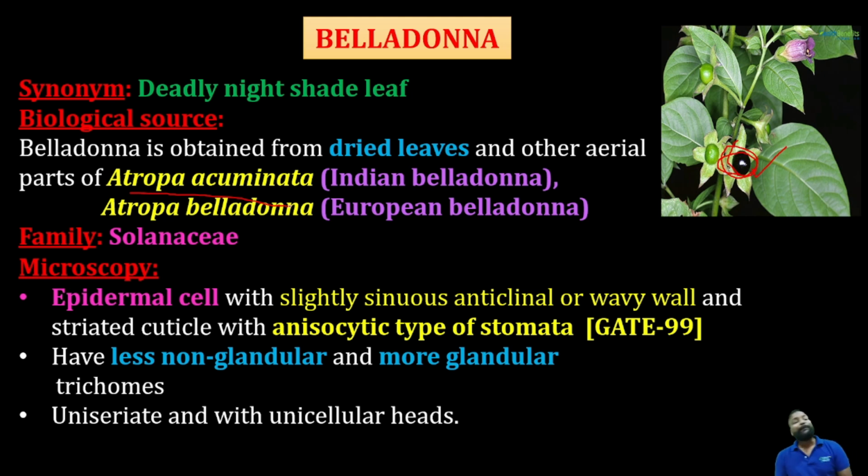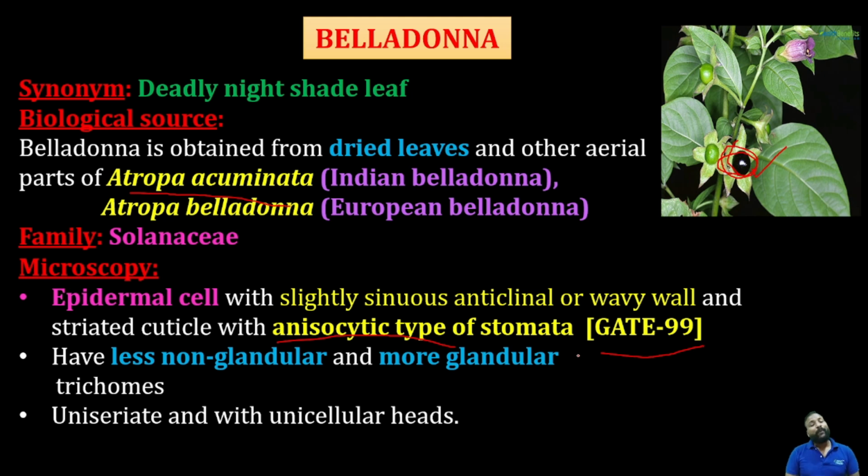Coming to that, epidermis consists of epidermal cells with slightly sinuous anticlinal and wavy walls and striated cuticle with anisocytic stomata. That's the reason in the GATE examination, previously known as GATE, later after 2010 it converted and is known as GPAT. In GATE 1999, the question was given as which stomata is present in belladonna. It consists of anisocytic stomata.